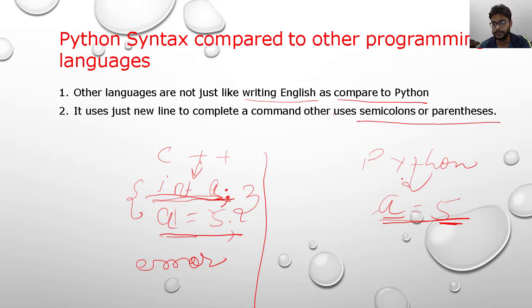But in Python, you just write a is equal to 5, and if you write b is equal to 6, the line changes and it understands that my first line is complete and we have to move to the second line, and this line is different code. But in C++ we have to put a semicolon after a is equal to 5, then it understands my first line is completed and we have to move to the second line.